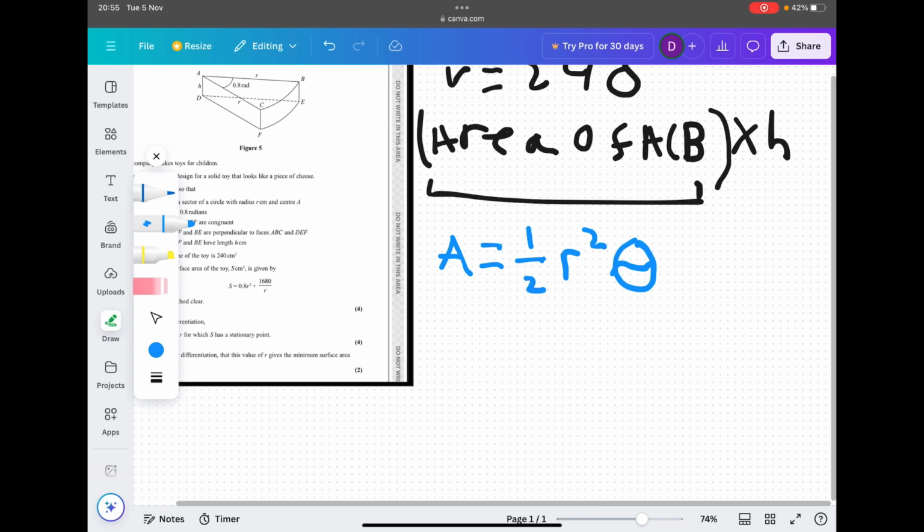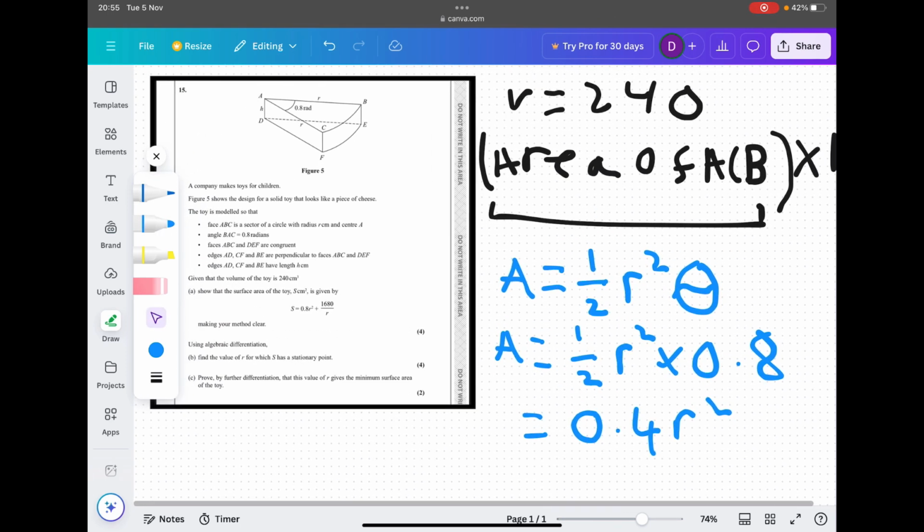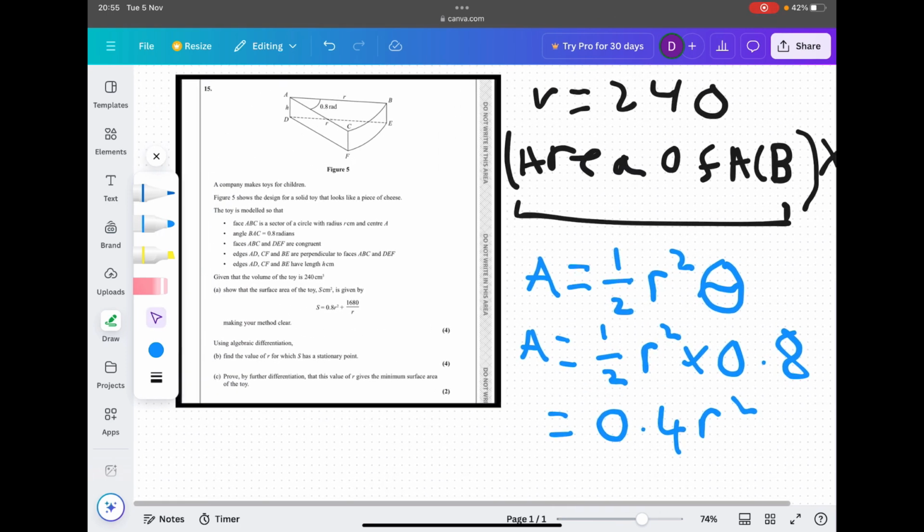Essentially we just need to plug in those values. So the area of segment ACB is equal to a half times r squared. We don't know the radius, so we're just going to say r, and then times 0.8. Quickly tidying that up, we get 0.4 r squared for the area of segment ABC.